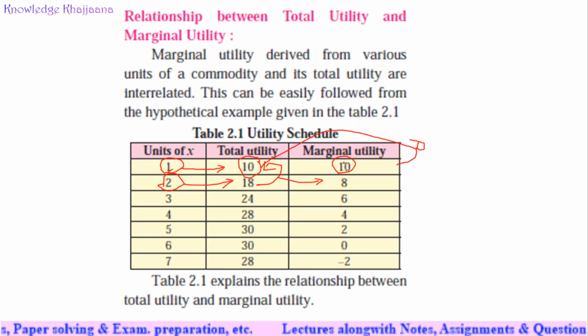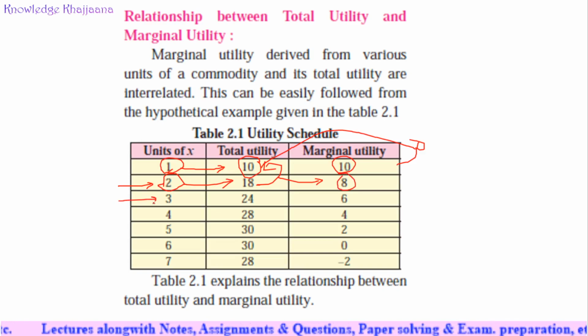What is the difference? After drinking the first glass of water, you got the utility 10, and now you have got the utility 18. So how much is the difference of utility that you got? That difference of utility is the marginal utility, which is brought by an additional unit. By consuming an additional unit, how much extra utility did you get? That is 8 units. Now after drinking the third glass of water, you got the utility of 24 utils.